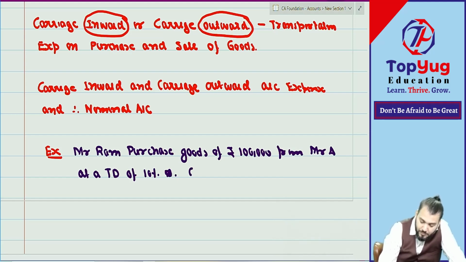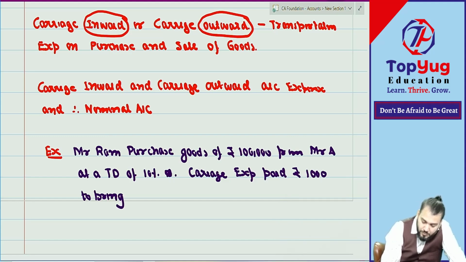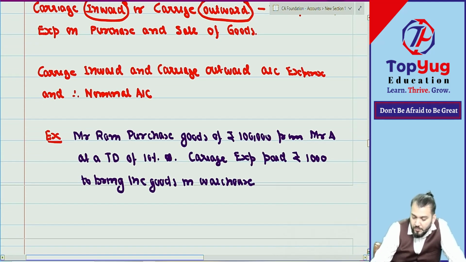Correct? Carriage expenses paid rupees 1000 to bring the goods in warehouse. Understood? Correct. So what will be the journal entry?